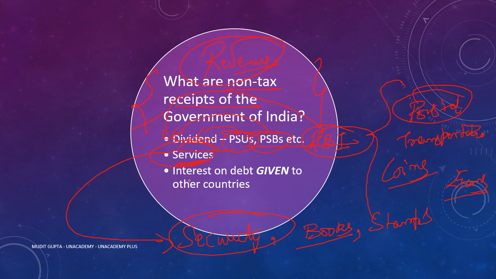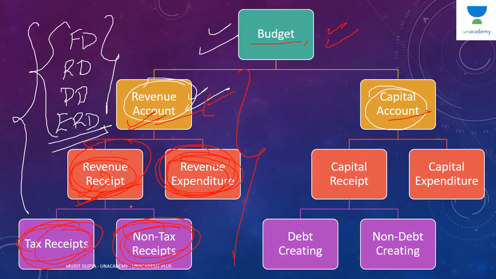And interest that government is getting by giving loans to different countries and states, that is also a part of non-tax revenue receipt. It means basically what is happening is that government gives certain loans to different countries and different states. For example, India gave loan to Nepal, Bhutan, Bangladesh for some hydropower project or for some highway project. Whatever interest we are getting over that loan, whatever interest payment on a monthly or a quarterly basis that we are getting on that loan, that is a part of non-tax receipt.